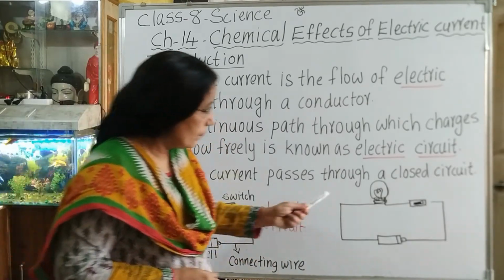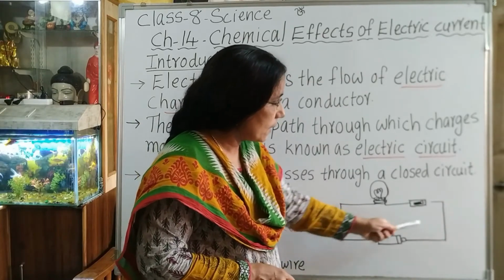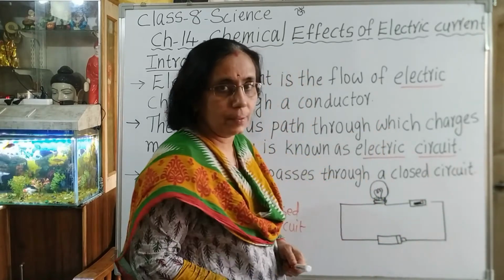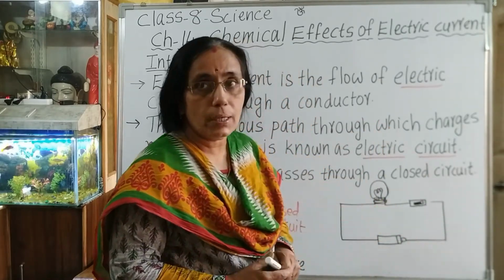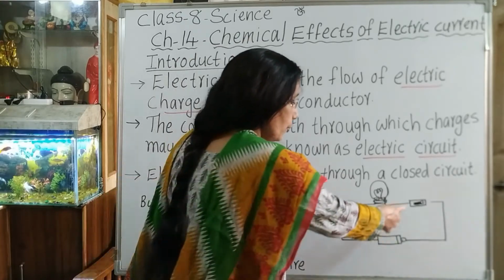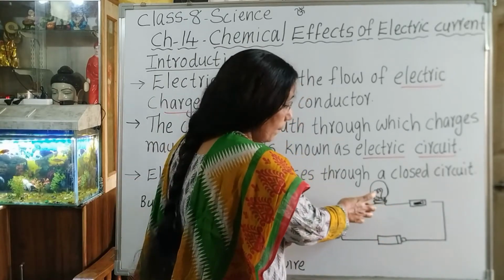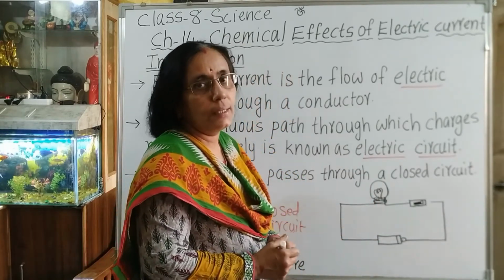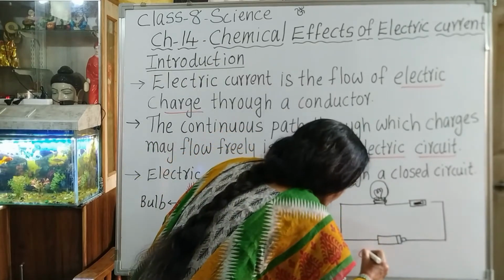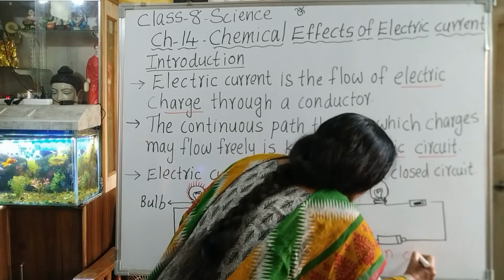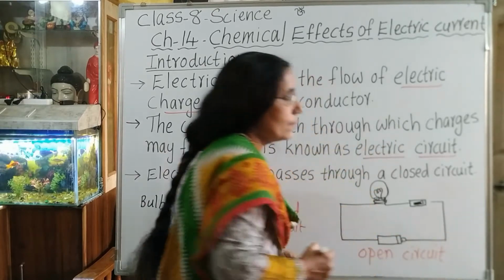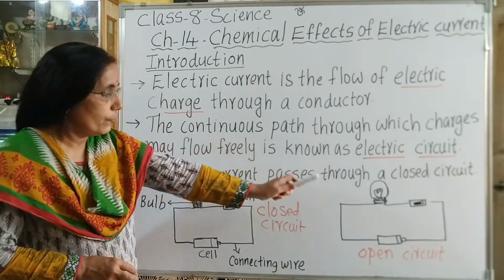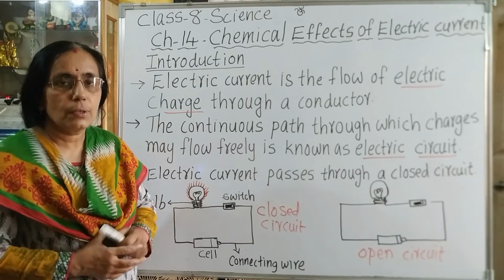Now let us see this one. Here the cell is there, it is connected with the switch, but here there is a break. That means this circuit is not complete. It is an open circuit. Therefore the current is not flowing through the bulb, and hence it is not glowing. So what can we say about this circuit? It is an open circuit. So we can say that the current flows only through a closed circuit. If it is broken or open, the current does not flow.